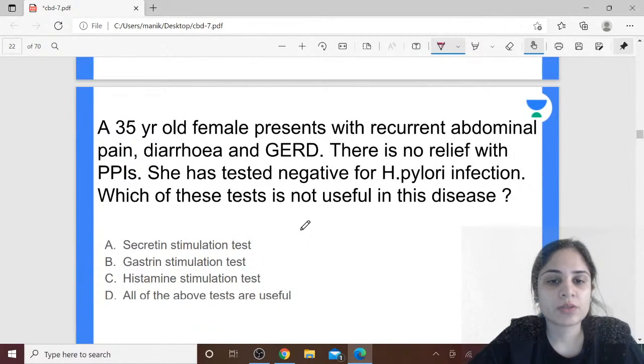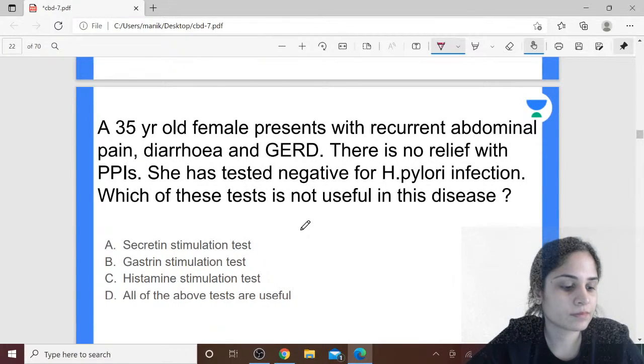A 35-year-old female presents with recurrent abdominal pain, diarrhea and GERD. There is no relief with proton pump inhibitors. She has tested negative for H. pylori infection. Which of these tests is not useful in this disease? Secretin stimulation test, gastrin stimulation test, histamine stimulation test, or are all of the above tests useful? Ravi Kumar is saying all of the above tests are useful.